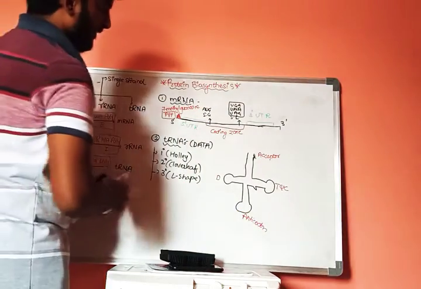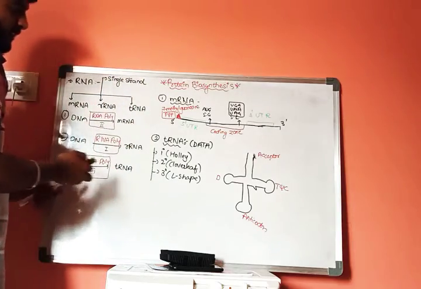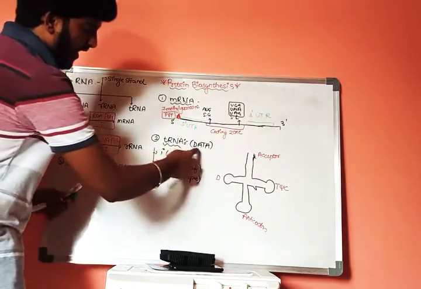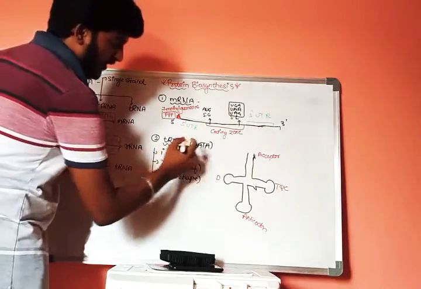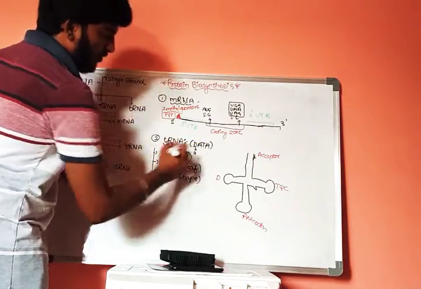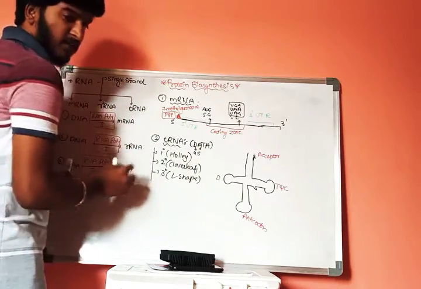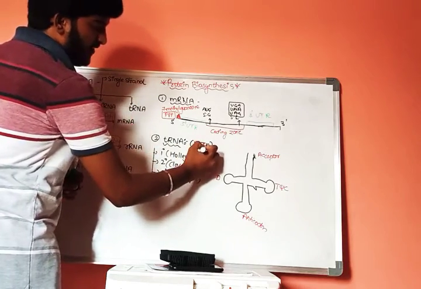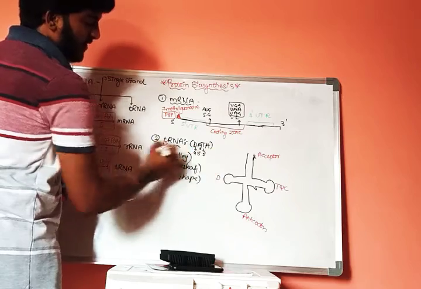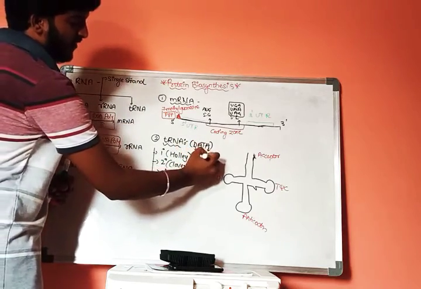Now, as I told DATA, this D consists of 4 nucleotides and A consists of 5 nitrogen bases, and this T consists of 5 nitrogen bases and A consists of 7 nitrogen bases.